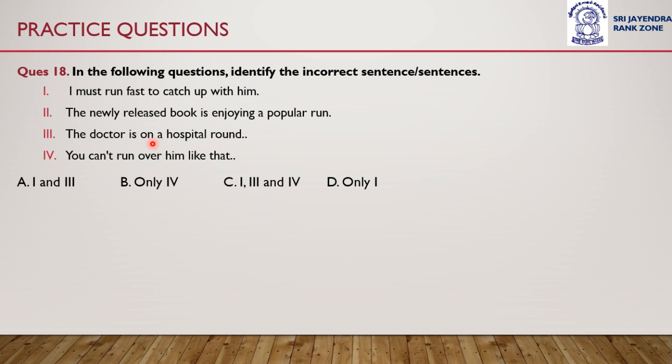Question number 18. In the following questions, identify the incorrect sentence or sentences. Sentence 1: I must run fast to catch up with him. Sentence 2: The newly released book is enjoying a popular run. Sentence 3: The doctor is on a hospital round. Sentence 4: You can't run over him like that.